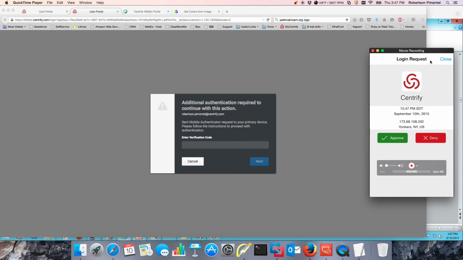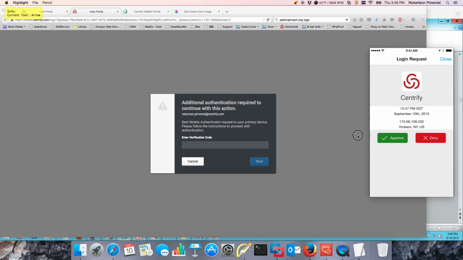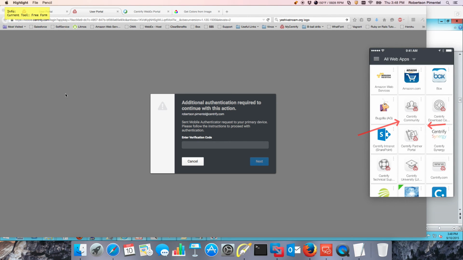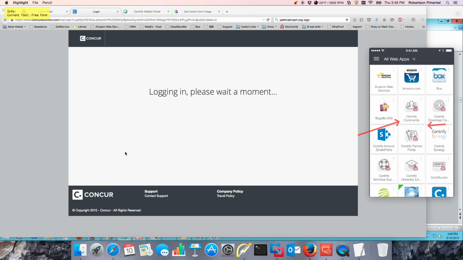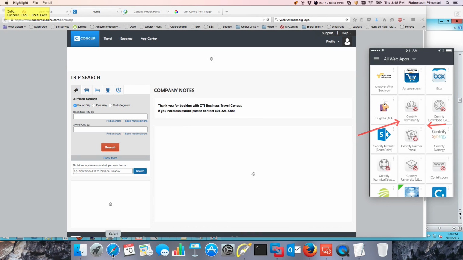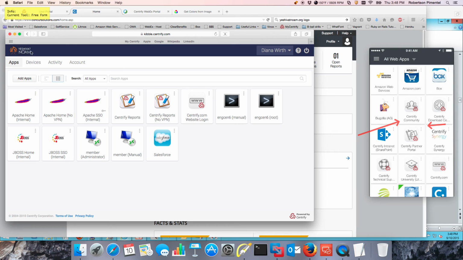And notice what's going to happen here on my phone. It's saying, hey, is this you from this IP address from Yonkers, New York, right? So I get the ability to see not only the request IP address, but where it comes from. And I can basically just say approve. When I click approve, the code is going to be submitted automatically for me, and I'm going to get access to the application. So what that means is that this portal right here that I've customized for the Yeshiva can be controlled, accessed via multi-factor.